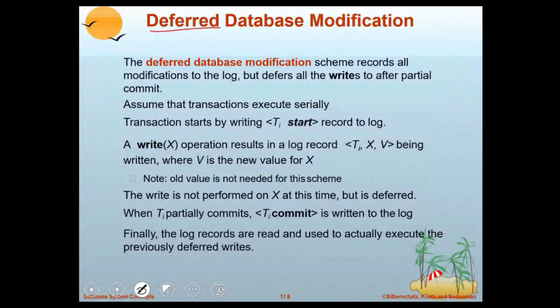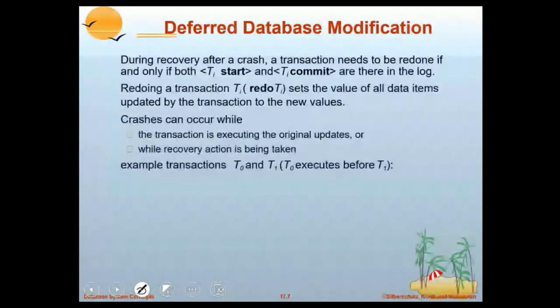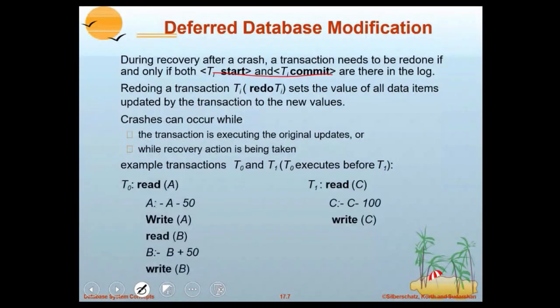So database modification is to be delayed. It means first it writes a commit log to the log records, then it writes updates to the disk. And here we have only one operation, redo. Redo is required if it has both start and commit log records. And we have seen an example on it.